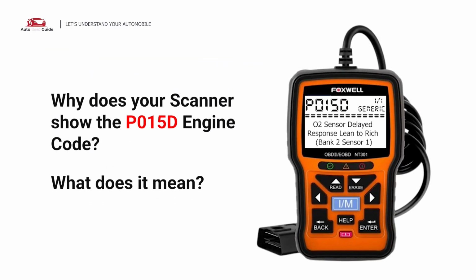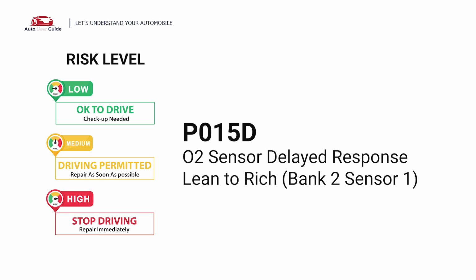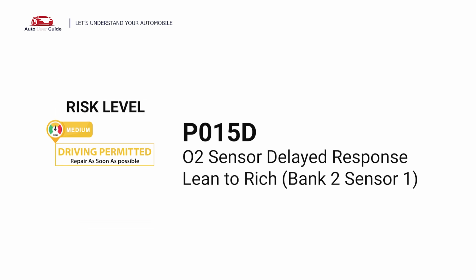Why does your scanner show the P015D engine code? What does it mean? P015D is a diagnostic trouble code for O2 sensor delayed response, lean to rich, bank 2 sensor 1.